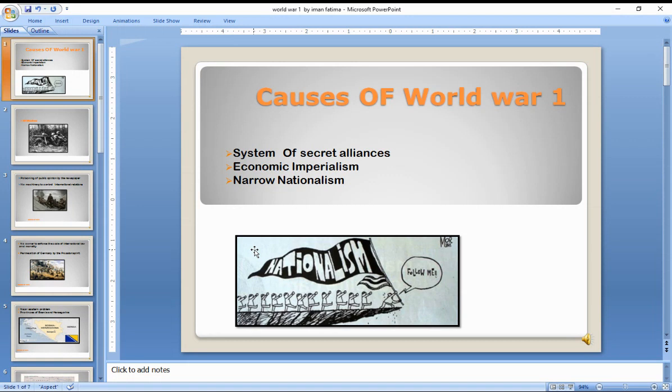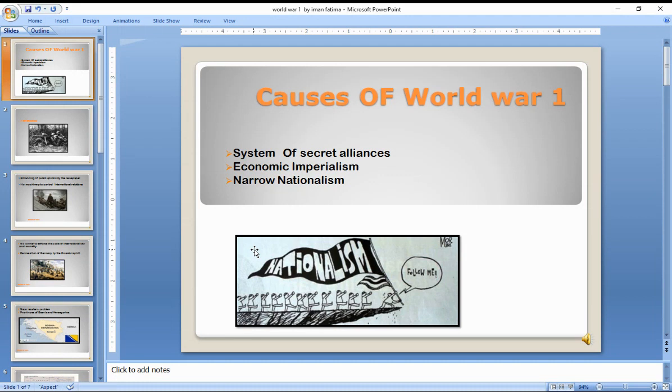We can say उस वक्त जो जर्मनी था वो was in search of markets, और वो ज़्यादा से ज़्यादा कॉलोनीज बनाना चाहते थे ताकि वो मार्केट सर्च करे और अपनी ट्रेड को प्रमोट करे. सो दैट वाज द रीजन दैट he wanted to acquire more and more territories for his prosperity. So economic imperialism led to international rivalries. Economic imperialism इसको कहेंगे कि for the sake of trading, for economic prosperity जो colonize की गई, उसके बाद टैरिफ वार भी शुरू हुई.